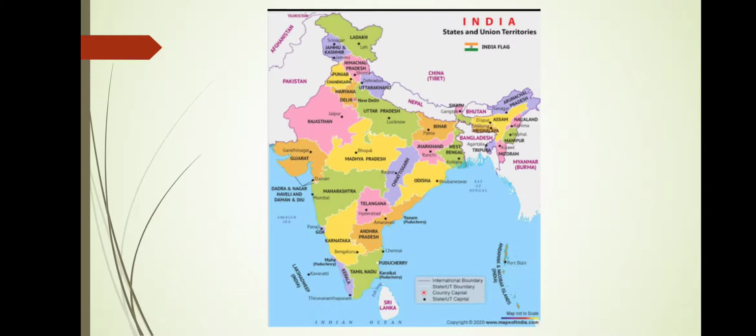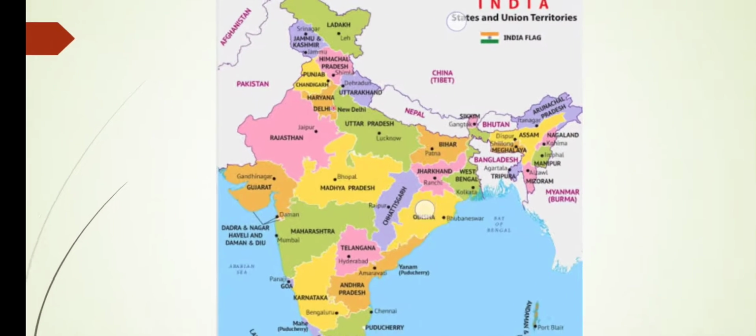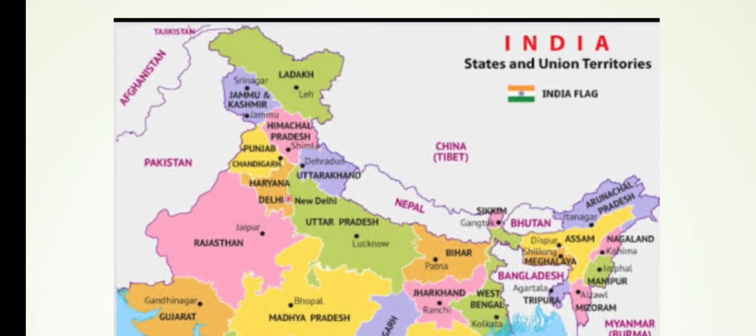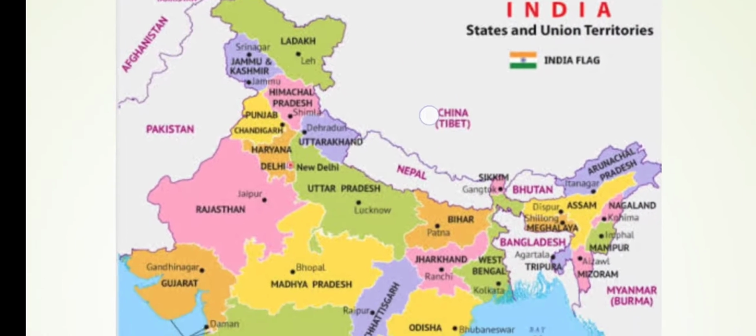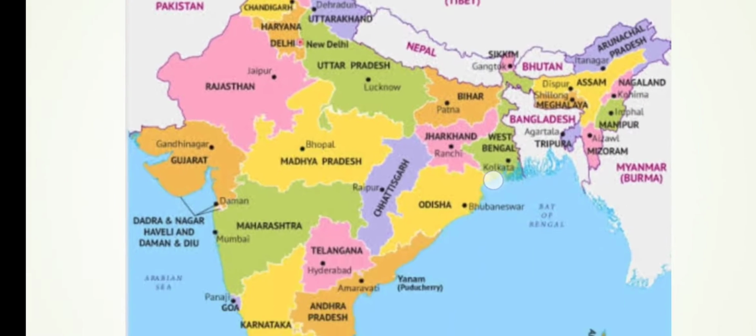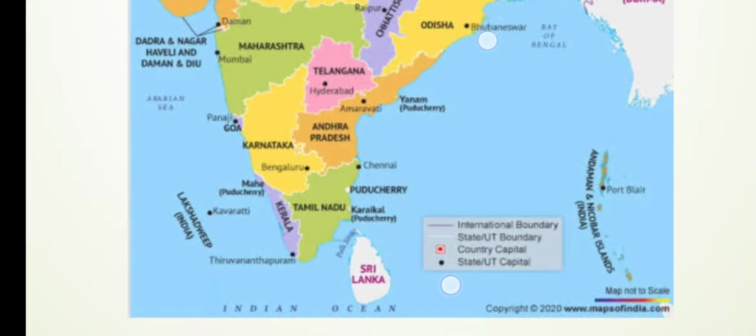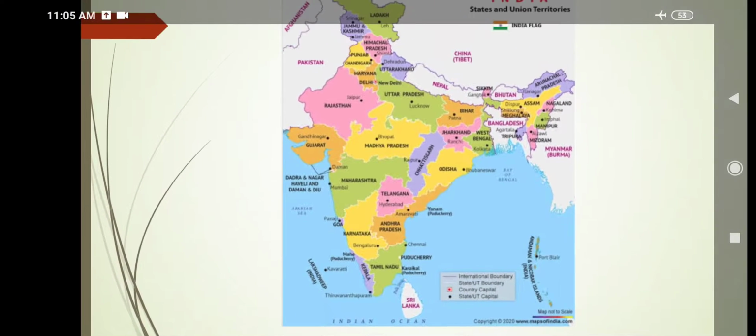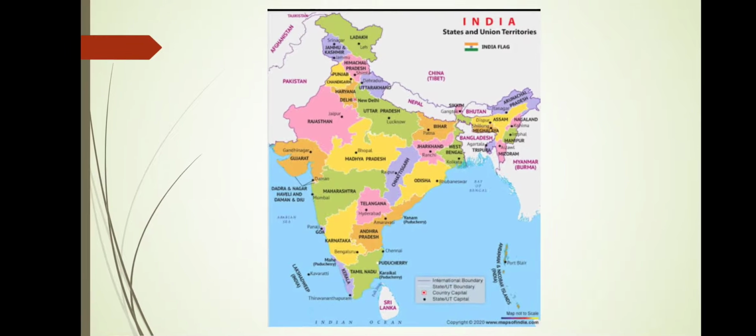Now this is a map of India, you can see, and here all the states and union territories are given and their capitals are also given. Now it is your task to take a blank map and practice all those states, union territories and capitals on the map, and you should color accordingly.